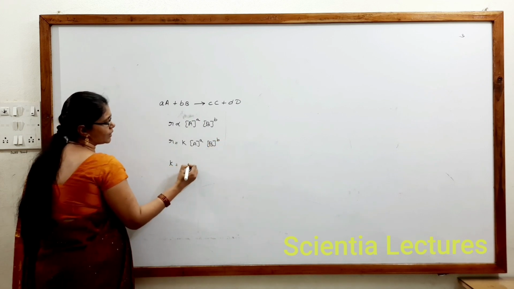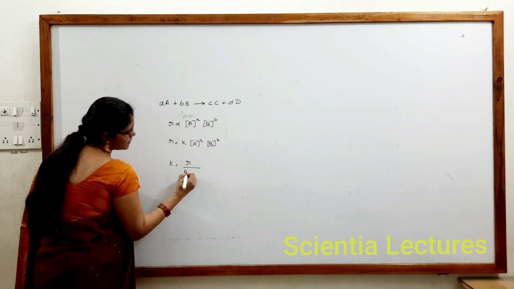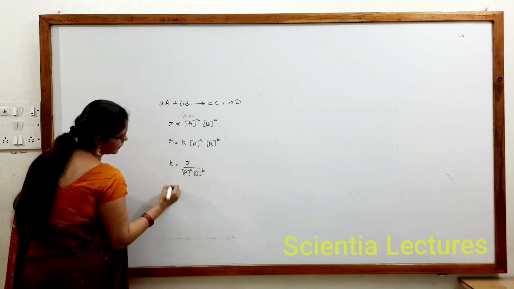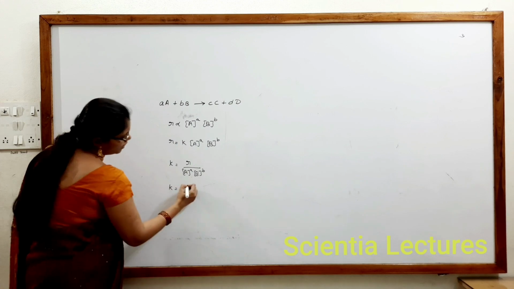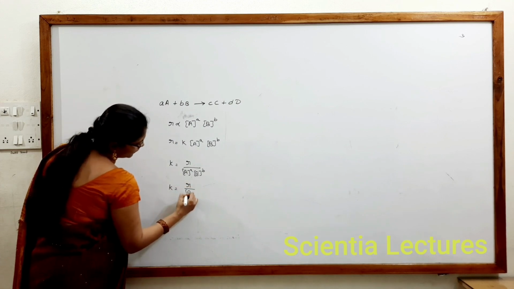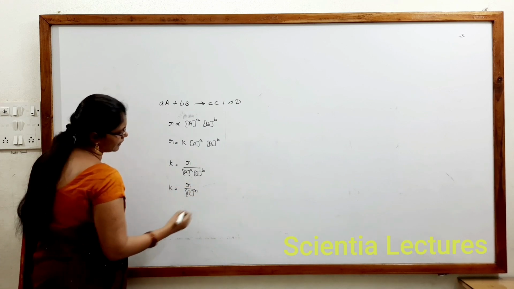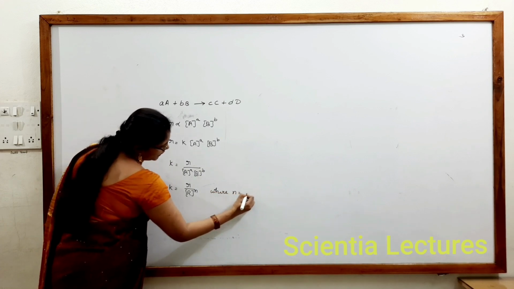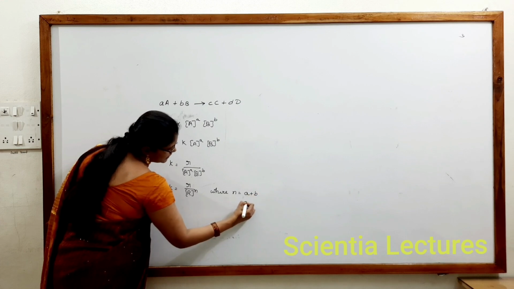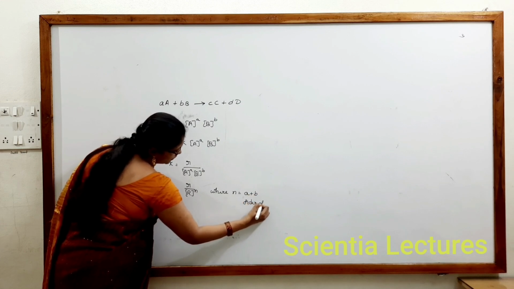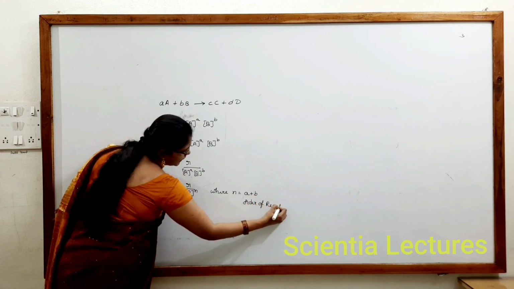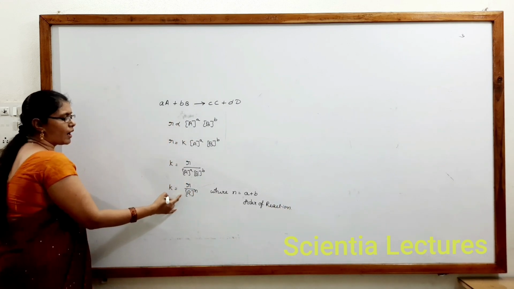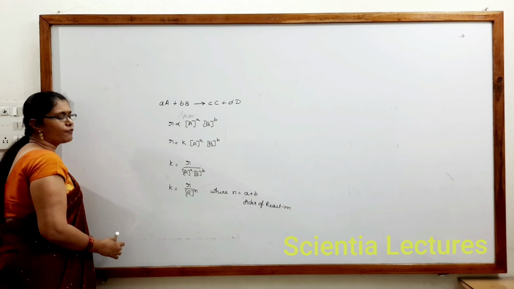Here k is equal to r by [A]^a [B]^b, or k is equal to r by concentration of reactants to the power of n, where n is equal to a plus b, which is called the order of reaction, about which we will learn in detail in module 2. So k equals r by capital R to the power of n.